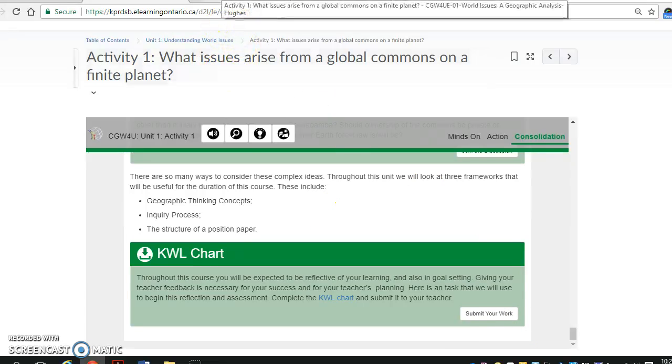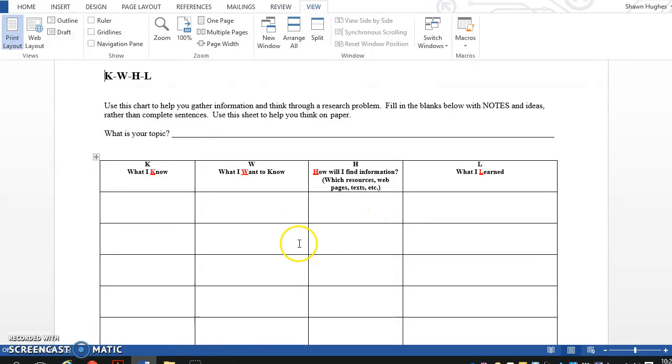So to do that, again, if you click on this KWL chart, it takes you to this chart that you will fill in and submit to the appropriate drop box. Okay, the drop box that is open for this particular activity, Unit 1, Activity 1.